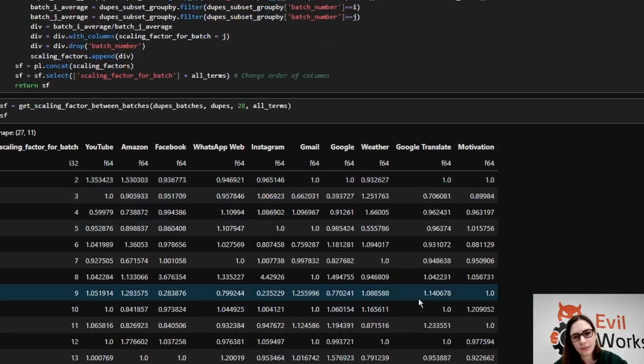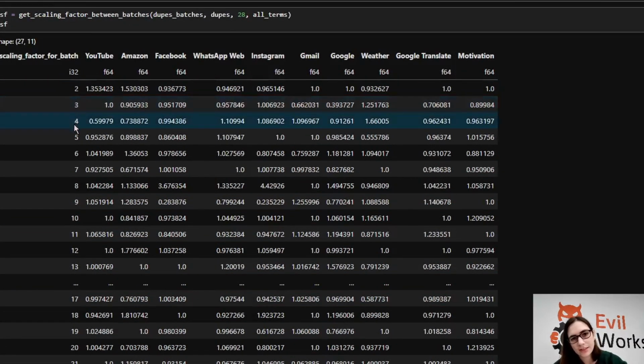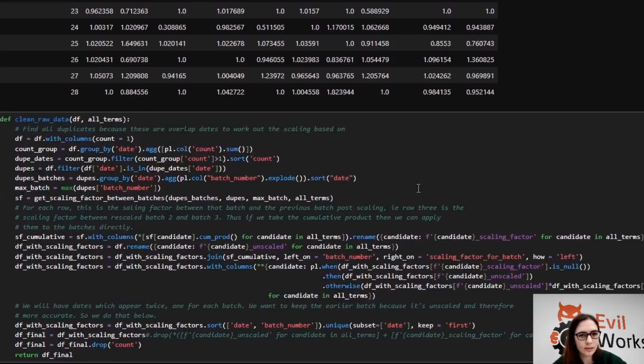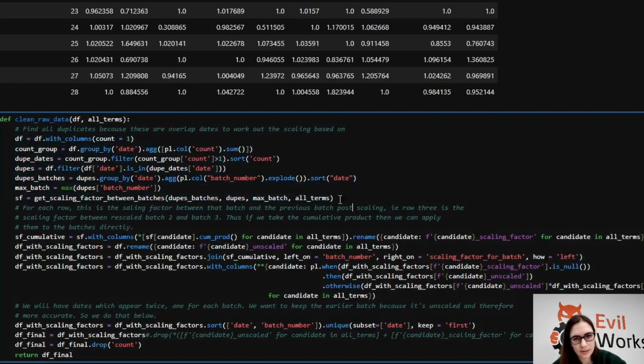So the scaling factor table looks a bit like this, where we have for each of the batches the scaling factor that normalizes it to the batch before. So the scaling factor in this row 4 is how we normalize the data for batch 4 to the same scale as batch 3. And so I've got a function here that I've dubbed clean raw data, and we've gone up to here. Okay, so this is our scaling factor that we've just calculated.